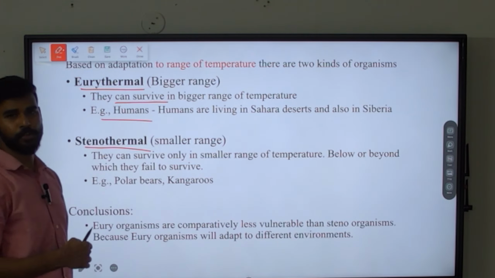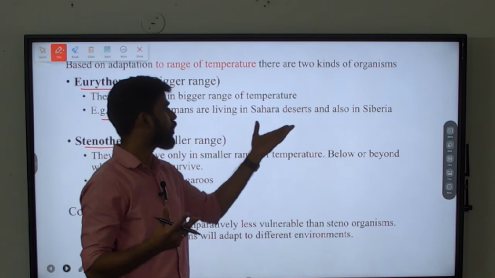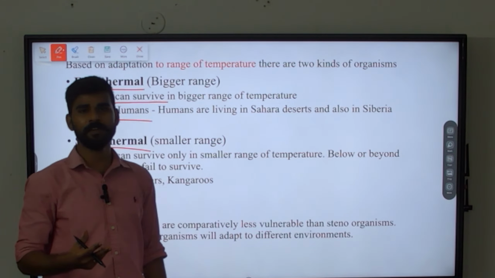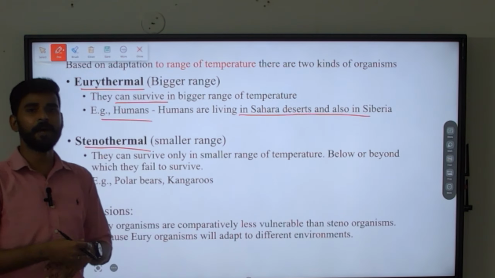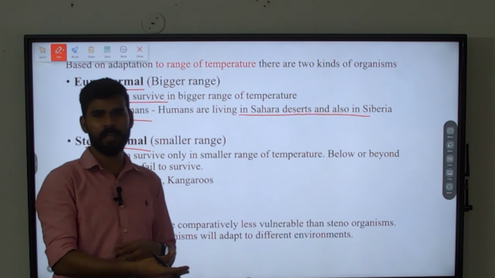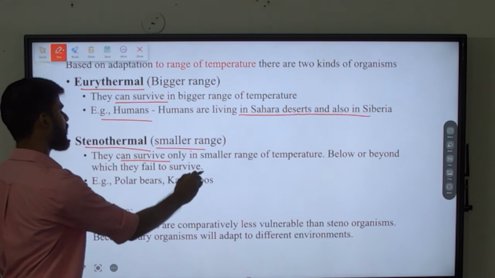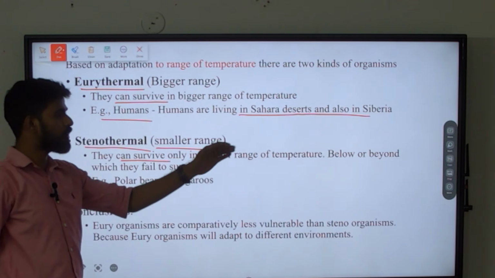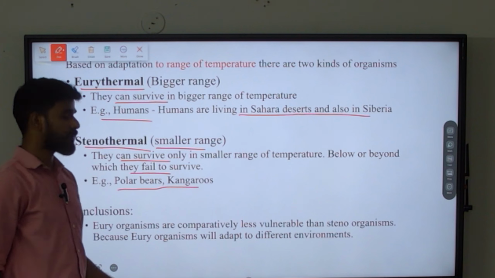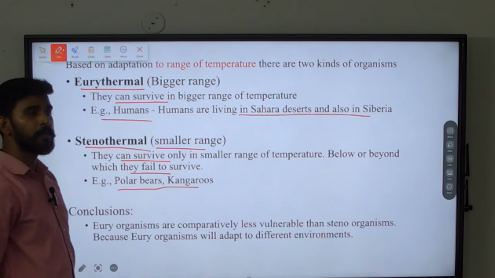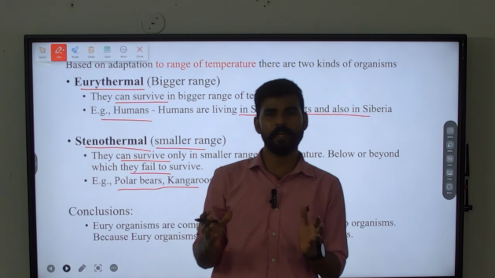Best example for this is human, because we humans are living in the Sahara Desert, hottest places, and we are also living in coldest places like Siberia. We are living in extreme conditions, which means our body is adapting itself according to the external environment. Next is stenothermal, which means smaller range, that is they can survive only in a smaller range of temperature, below or beyond which they fail to survive. Best example for this is polar bears and kangaroos. Polar bears will not live in tropical areas, they need a cold environment all the time.